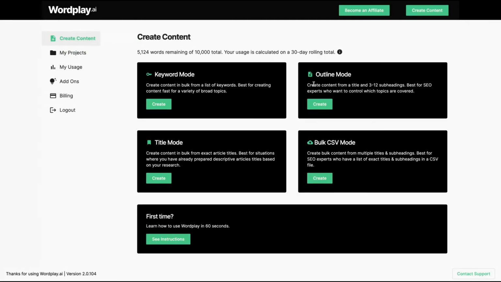Or use that outline mode, which for SEO purposes will create a more specific article about the topic that I need. That's pretty cool. I'm impressed by that deal. I think you should try to get it if you need a tool like that to create articles pretty fast.